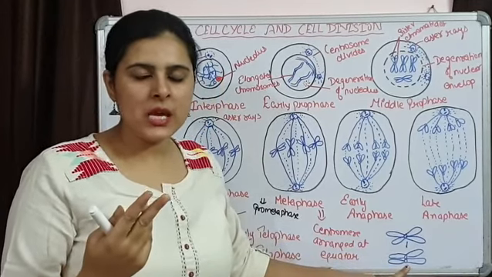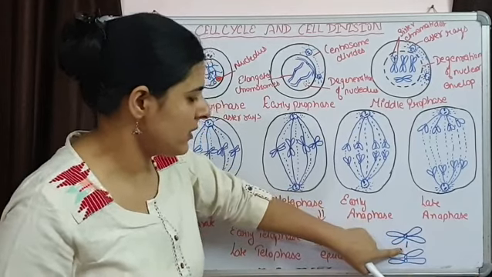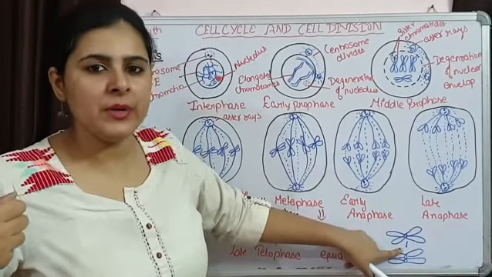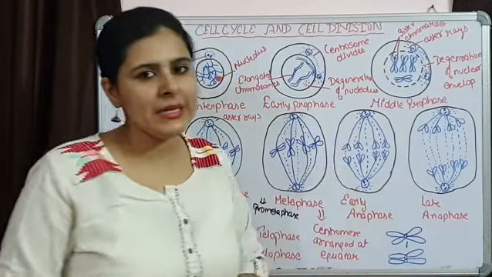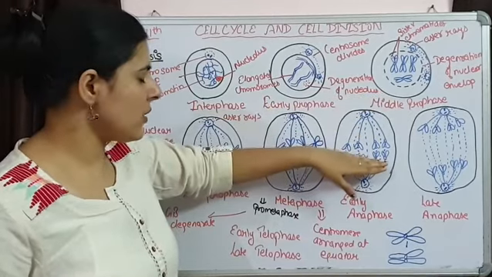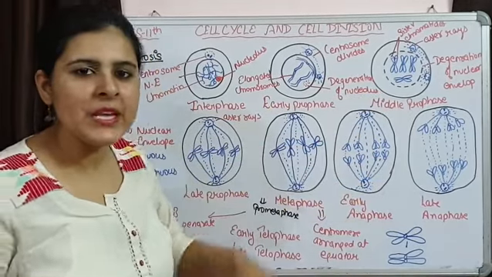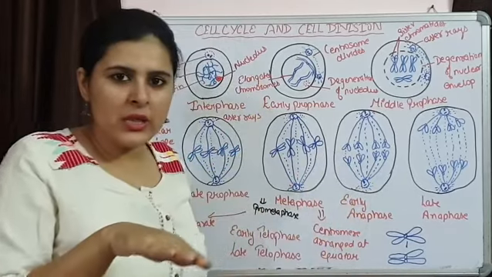Two centromeres are going to be formed for two chromatids, and each centromere, with the help of spindle fibers, will start moving towards the opposite end. These are going to move upward towards this end, and these are going to move towards this end. जब हम मूवमेंट की बात करते हैं तो सेंट्रोमियर आगे प्रेजेंट होता है.